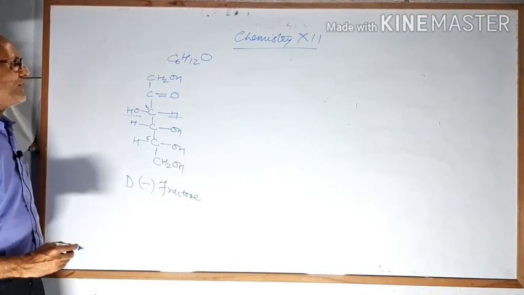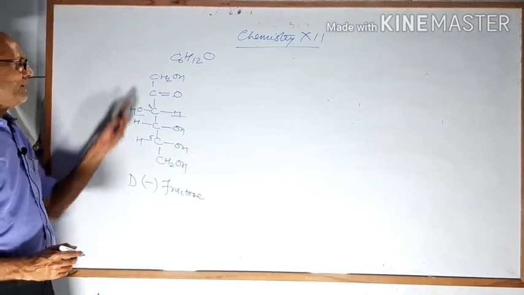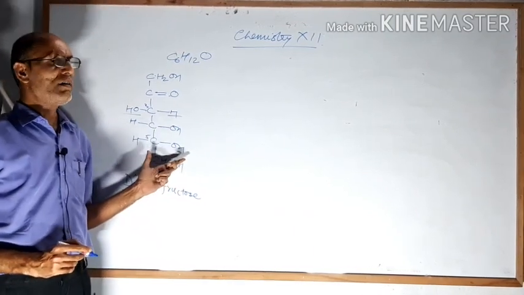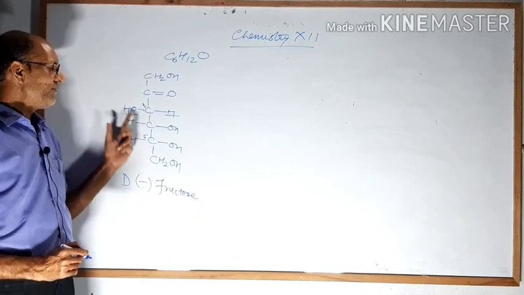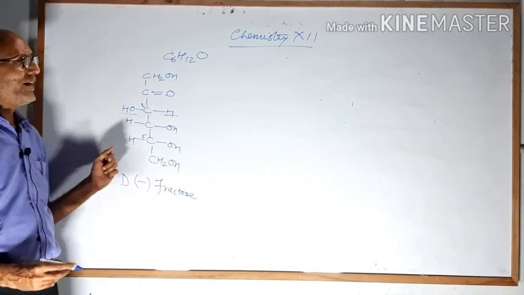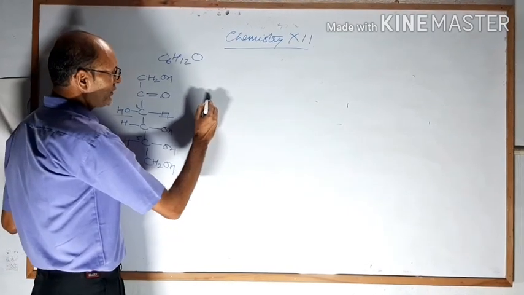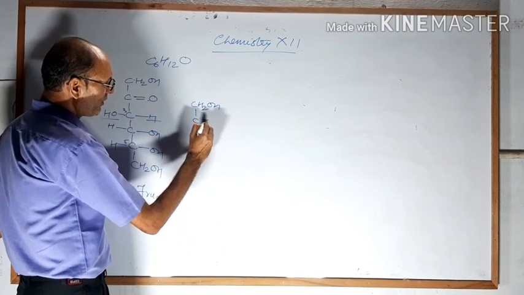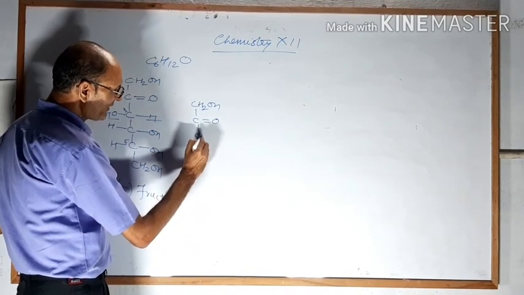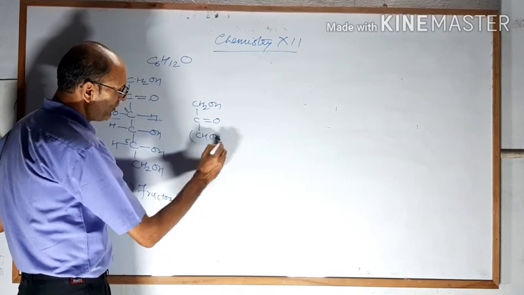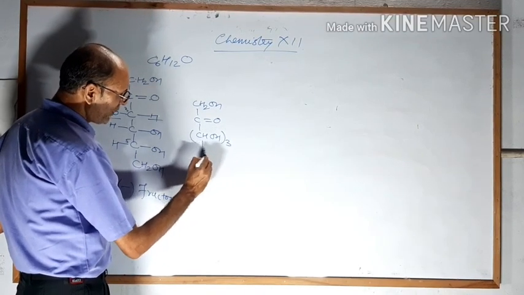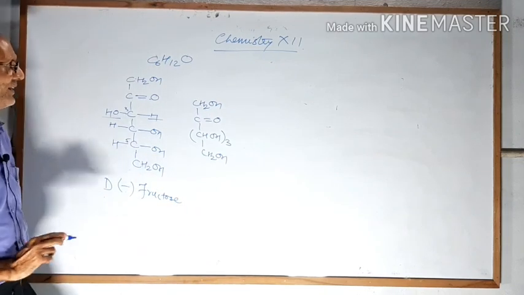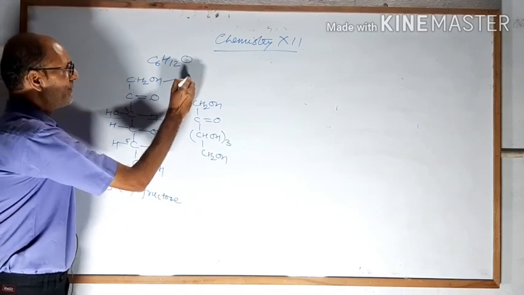Dear student, you can draw the structure like this. This is called the open chain structure, but at the time of a reaction we do not have to indicate this full type of structure. When you are doing any reaction you can write CH2OH, single bond C, double bond O, single bond CH, OH, whole thrice, single bond CH2OH.